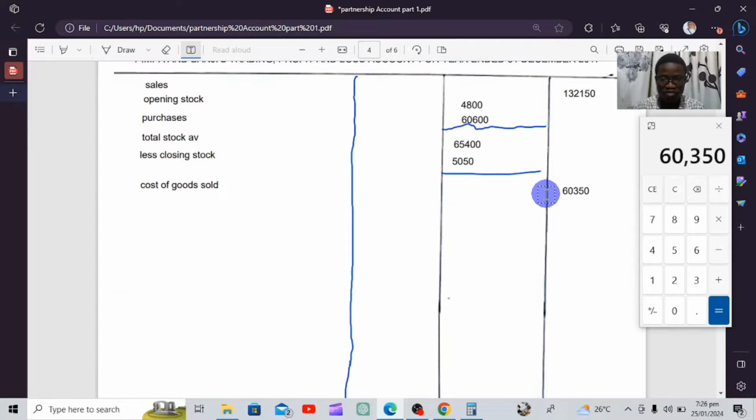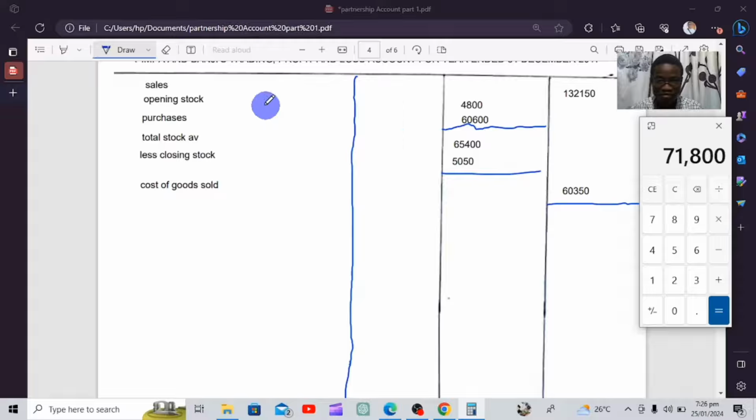Then after finding our cost of goods sold, we are going to less it for us to find our gross profit. So we're going to say the sales that we had minus that 60,350. What are we getting?